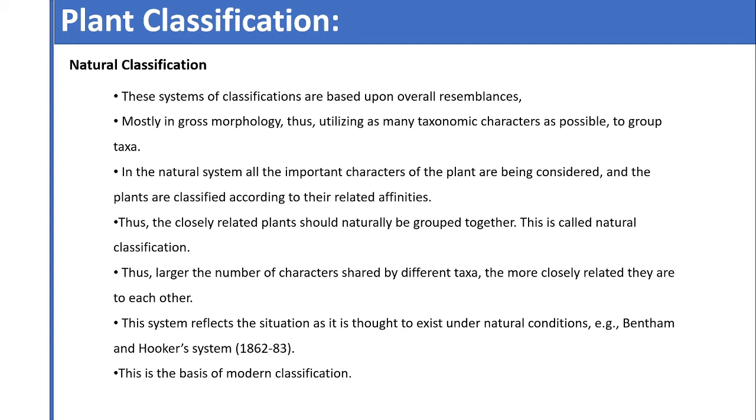And these classification systems are the basis of modern classification, because when we consider the related affinities of the plant, then we can easily trace out the phylogeny of the plant, and this is the basis of phylogenetic systems of classification.